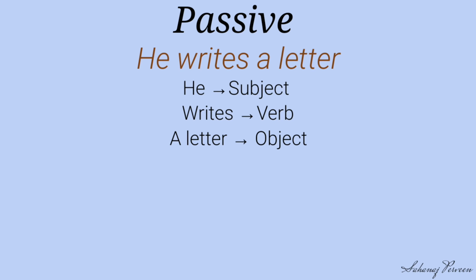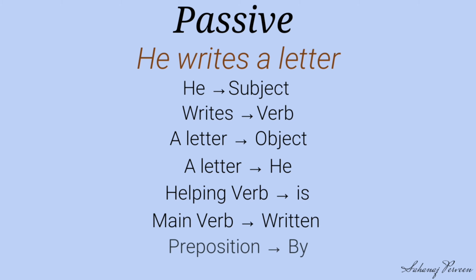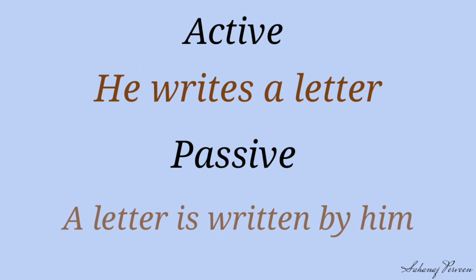Now, we need to swap object to subject. And we need to add a helping verb. Then, we will convert the main verb to verb 3. Next, we add a preposition by before the subject. So now our passive voice is: a letter is written by him.